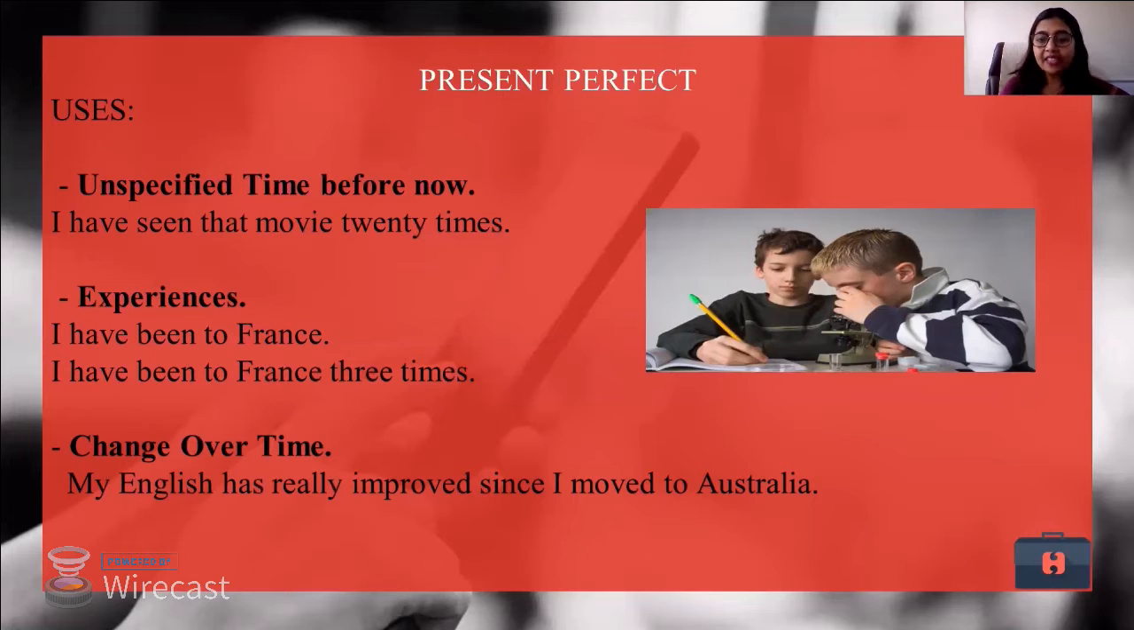So I have seen that movie 20 times. I have visited London. Now, all these things can be said using present perfect tense. I cannot use any other tense in this manner. When I'm talking about experiences, I have been to France. So when can I say that? I can say this only when I have visited it.